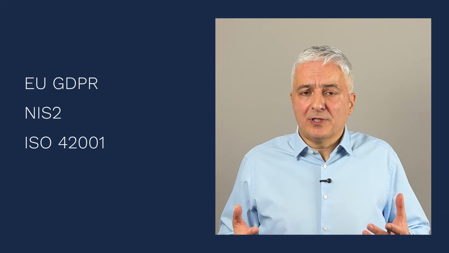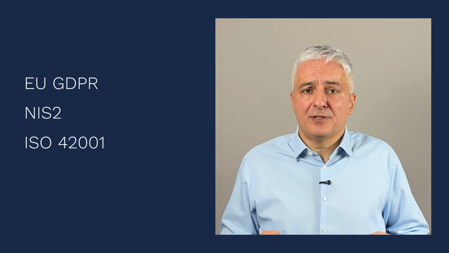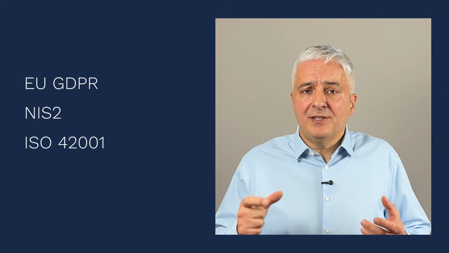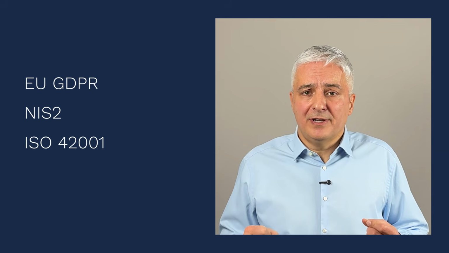Now, ISO 42001 is an international standard for AI governance, and this standard is not really mentioned in the EU AI Act. But when you take a look at these requirements for high-risk AI systems and for these general-purpose AI models, you see that there are lots of requirements, but there is no real explanation on how companies need to comply with all of these requirements. And this is where 42001 becomes very useful, because it provides a framework, it provides, let's say, the know-how on how to do all of these things that are specified as requirements in the EU AI Act.